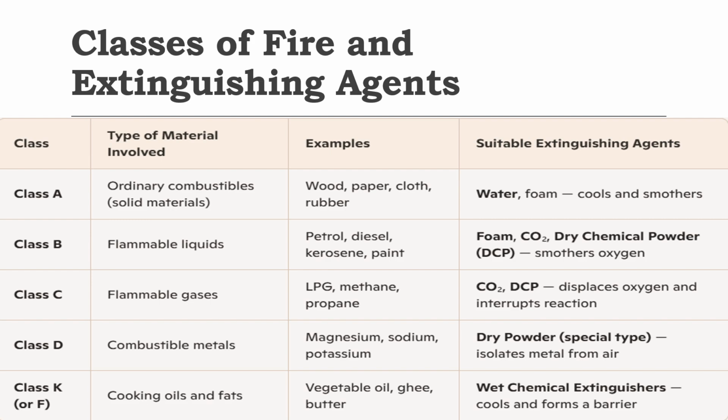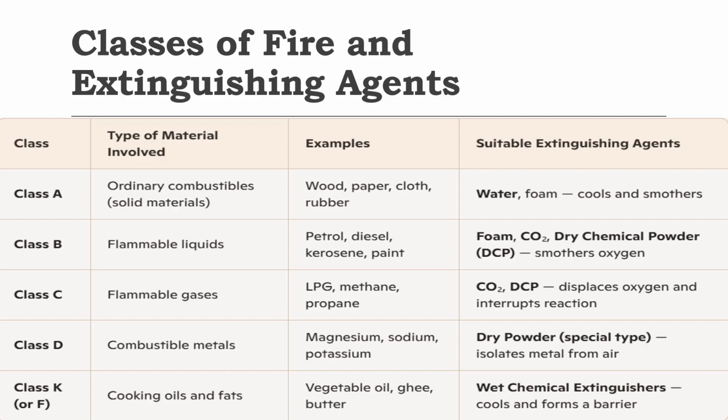Class C fire, they are flammable gases. Example, LPG, methane, propane, etc. So use carbon dioxide or DCP, displaces oxygen and interrupts reaction. Class D fire, combustible metals like magnesium, sodium, potassium, etc. So we use dry powder, special type. It isolates metal from air.